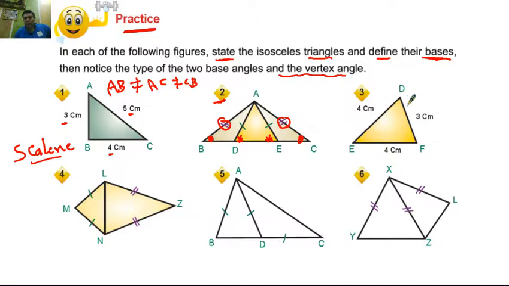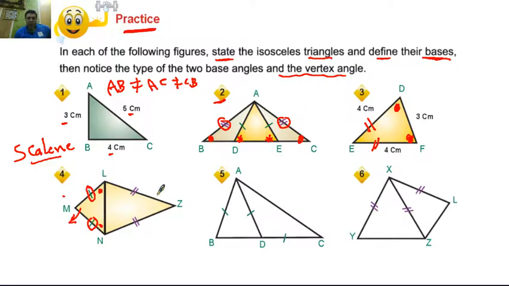Number three, triangle DEF, the two equal sides: EF equals 4 cm, ED equals 4 cm. The two sides are ED and EF. The two base angles are angle D and angle F. The vertex is angle E. Number four, the triangle LMN, the two sides LM and MN. The two base angles are angle L and angle N. The vertex is angle M.